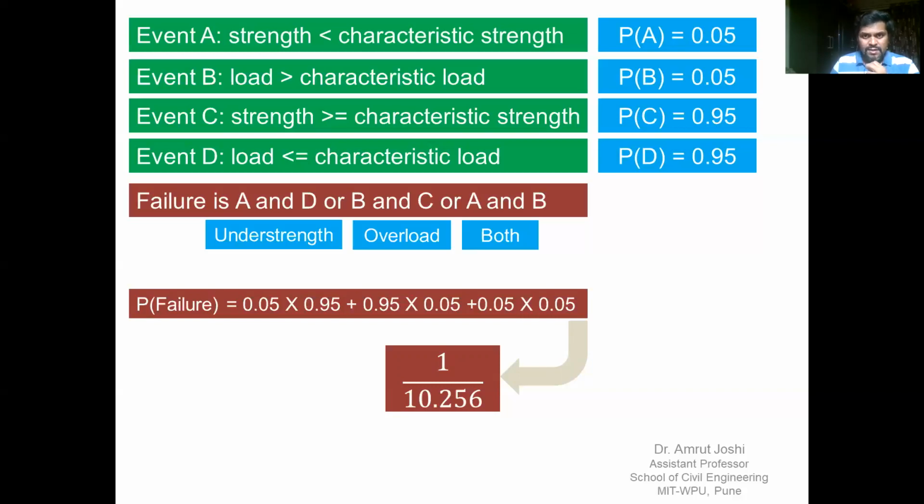So for time being, let us summarize. Characteristic strength is that strength below which not more than 5% of the test results are expected to fall. Characteristic load is that load which will not be exceeded 95% of the times during the design life of the structure. And we also understand that if we design the structure for characteristic load considering characteristic strength, the probability of failure is very high, that is 1 in 10, and therefore we need to introduce something called partial safety factors for load and